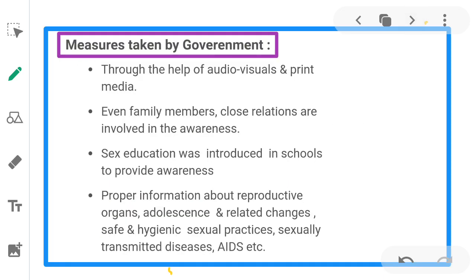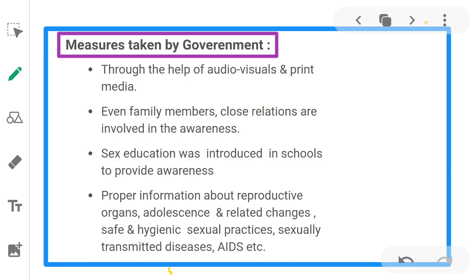To overcome these problems, there are some measures taken by the government. First, with the help of audio, visual and print media, governmental and non-governmental agencies have taken various steps to create awareness among the people about reproduction-related aspects.